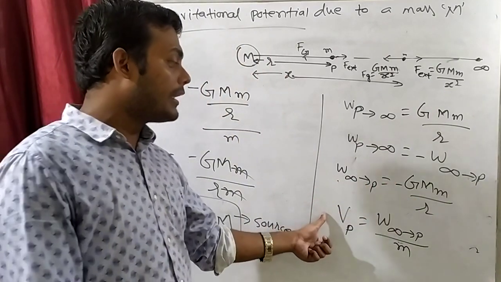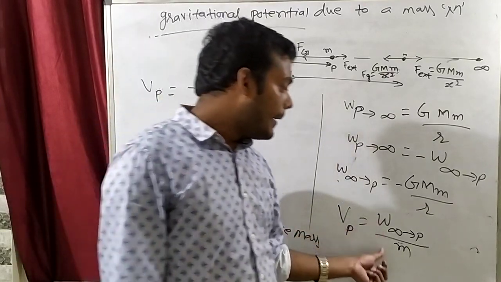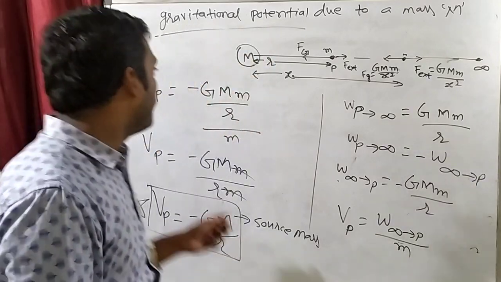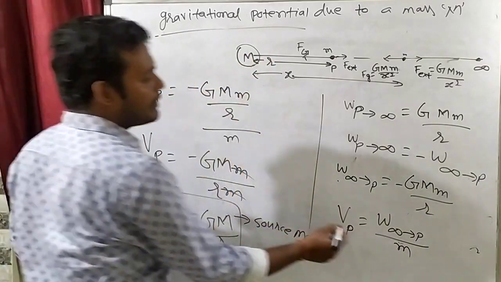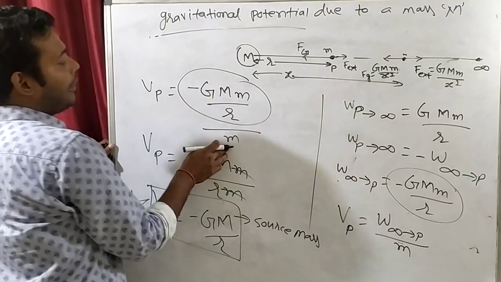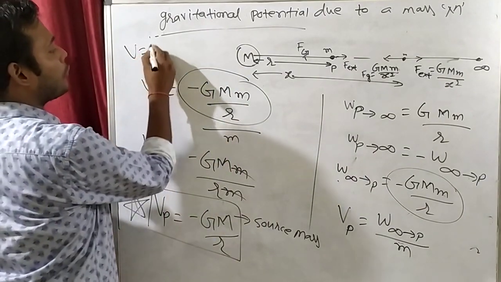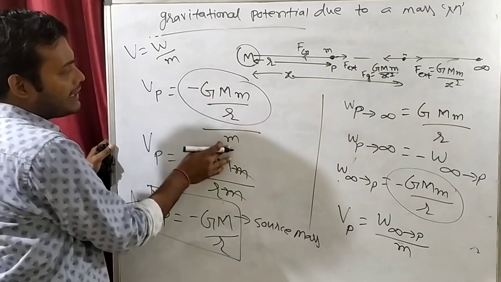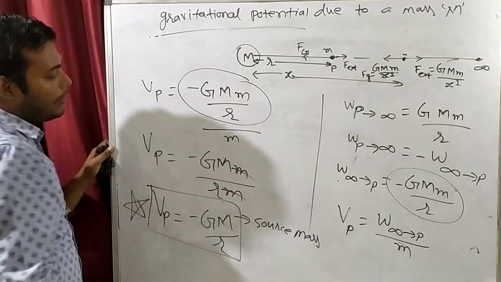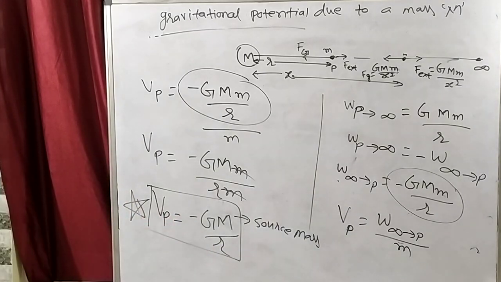Now we have to calculate potential. So potential is work done by mass. Work done we know, and mass we will divide by test mass. So work done is how much? Work done is minus GMm by r. So we will add that thing here, and for finding potential, we have to divide work done by mass. So we have to divide with the test mass. So this small m will cancel. So potential at point P will become equal to minus GM by r.